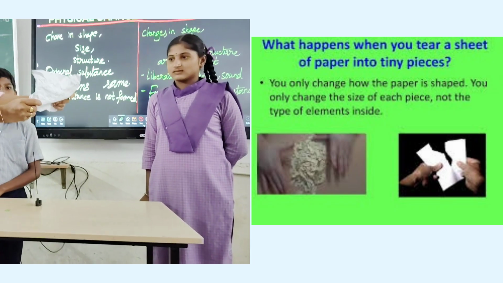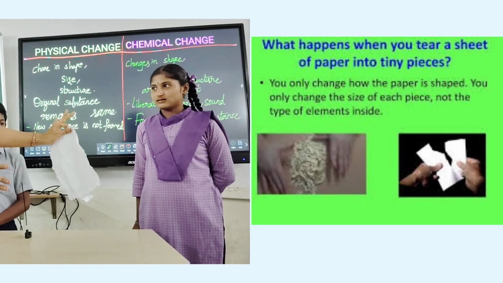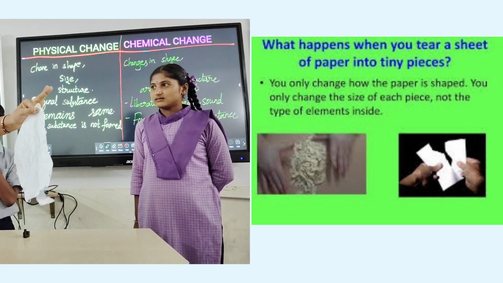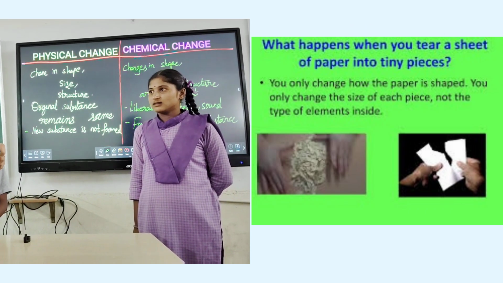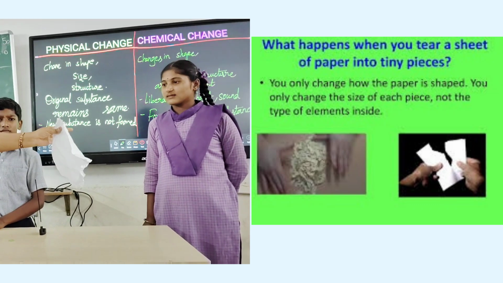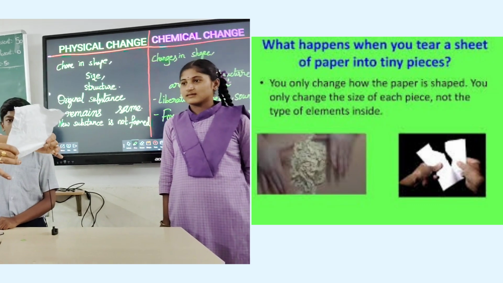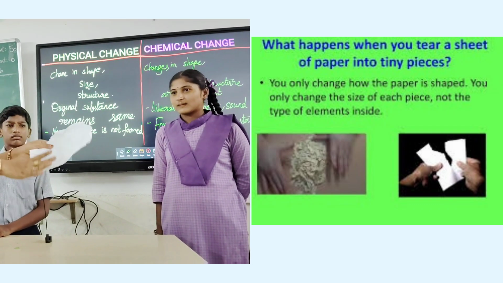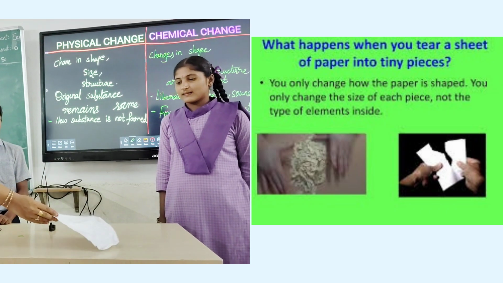So what is the original material we took here? We took paper only. After the change also, we have paper only. So no new substance is formed. A new substance is not formed in a physical change. The original material remains. No new substance is formed.